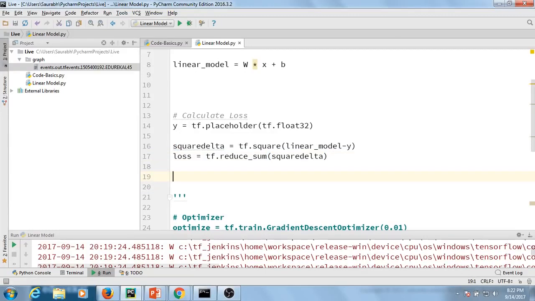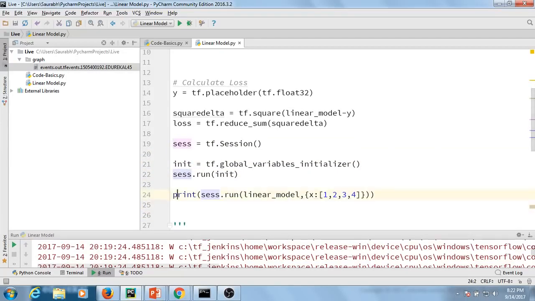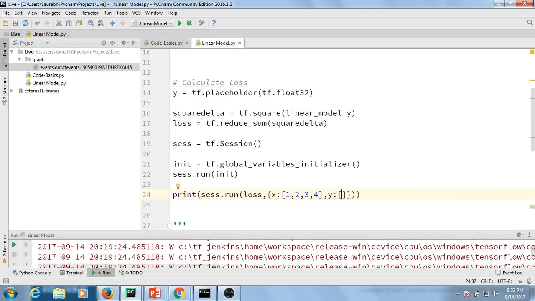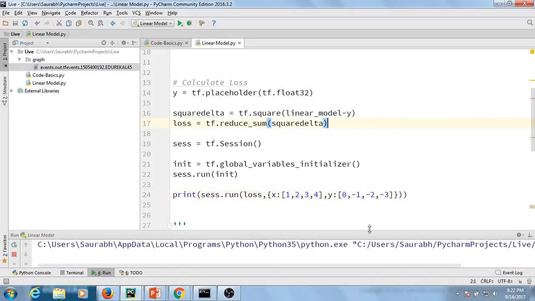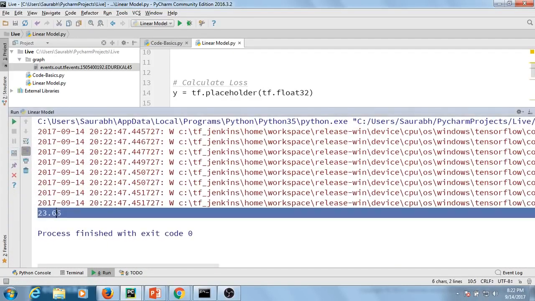Once you are done with that, you need to create a session object that we have done earlier as well. Then initialize the variables. And when you're running the session, I'll just calculate the loss here, all right, guys? I'll just type in here loss, and I need to feed in the values of y as well. So these values are 0, -1, -2, -3. All right. So let's go ahead and run this and see what is the loss of our model. So you can see that the loss is actually 23.65, which is pretty bad, guys.